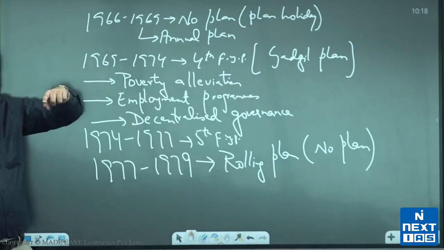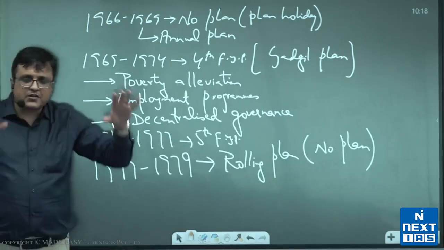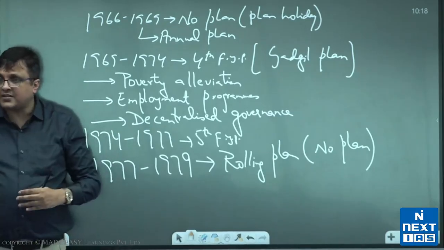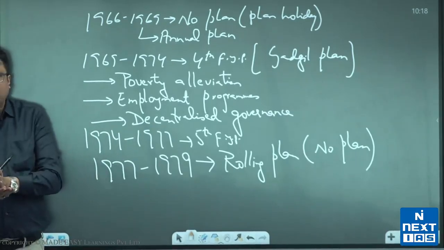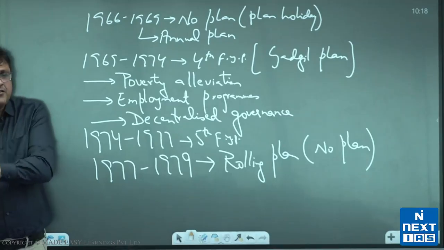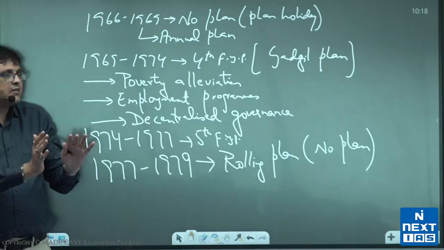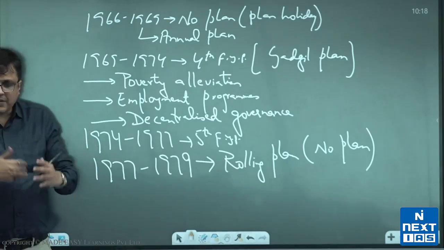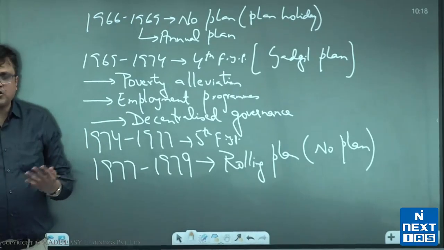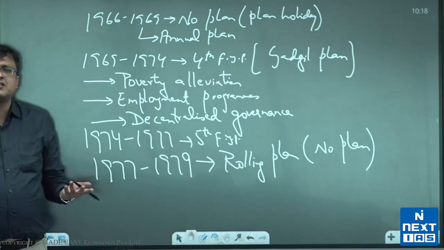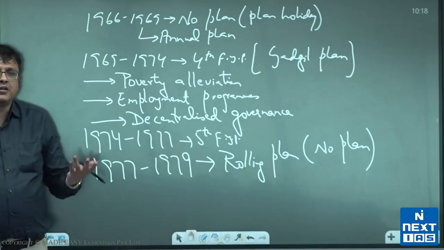Indira hatao, desh bachao. So in all that process, even when Mrs. Gandhi would take a right decision, she would be criticized, and even by her opponents. And even when she would take a wrong decision, she would be praised by her sycophants. So, that became a problem part. And I'm sure you can understand this situation easily, because today we are living a similar domain.